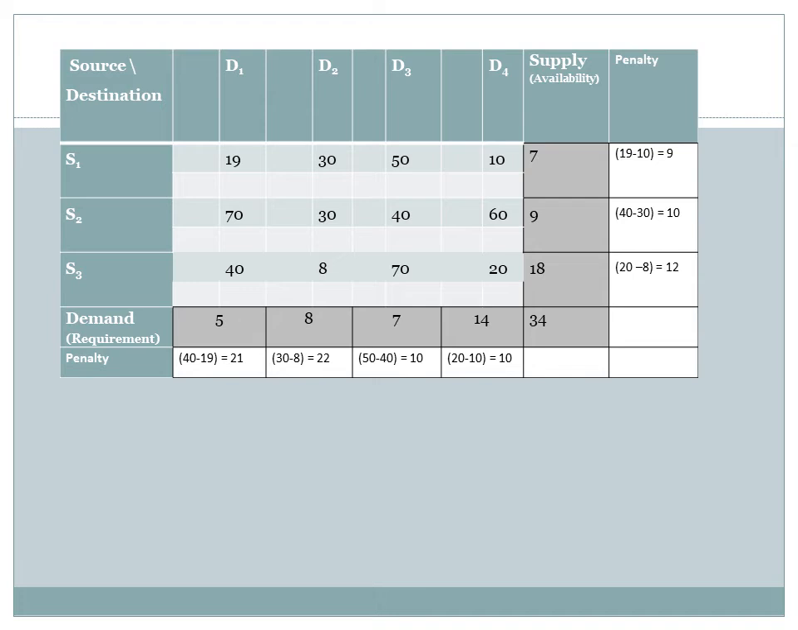Like this, we have calculated penalties for all the columns. The second column contains 30, 30 and 8 as the cost terms, and the difference between the smallest, that is 8, and second smallest, that is 30, is 22. Like this, we have calculated all the penalties. The highest penalty is 22, which is in column D2. Now, we consider this column for allocations in the first case.